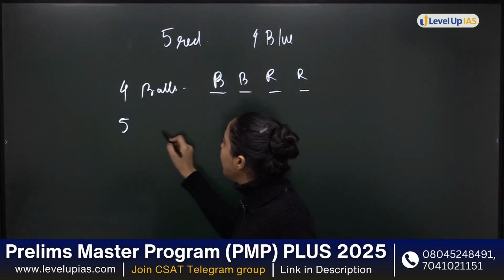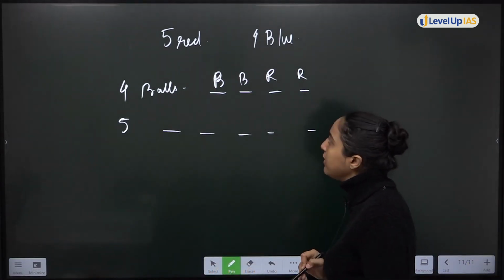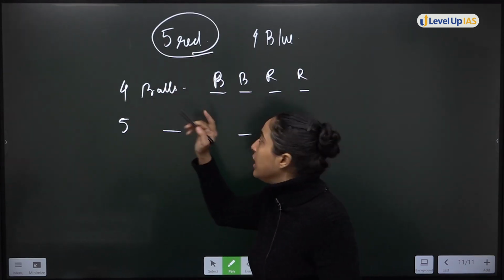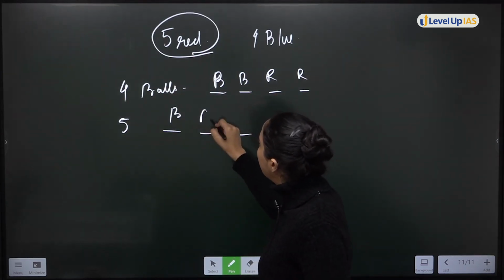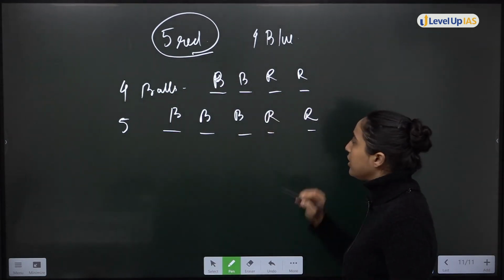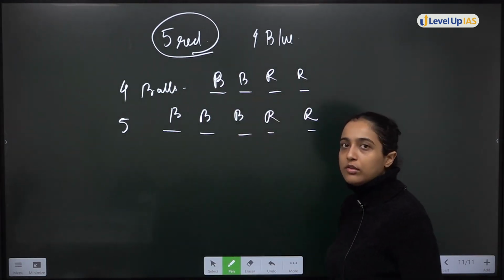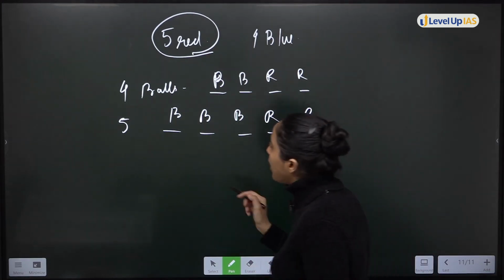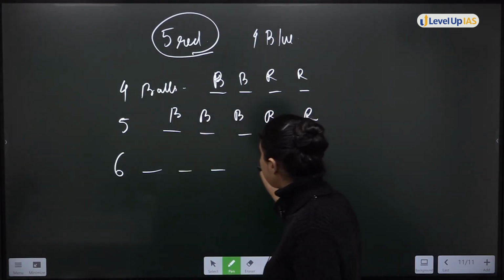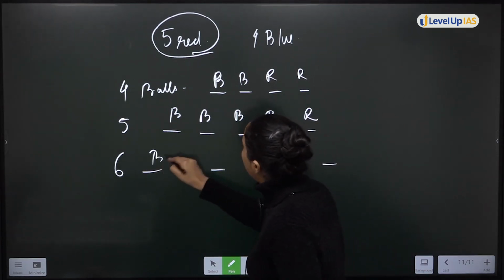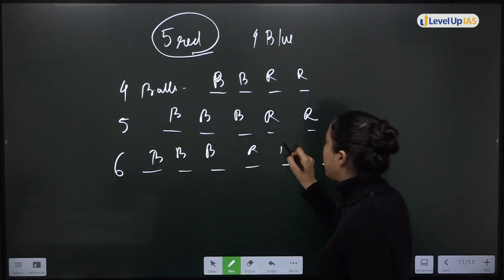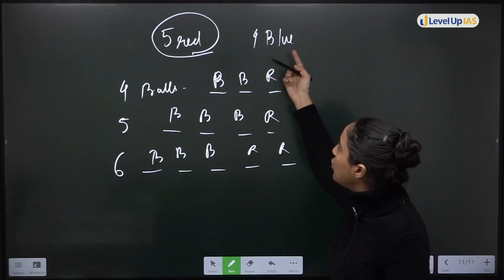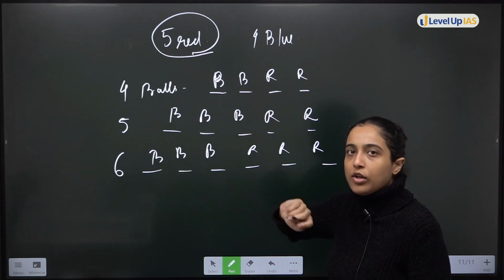Similarly, if I try for 5 balls, I am saying in 5 balls, 5 red. But what if in 5 balls you have blue, blue, blue, red, red? Now blue is also incomplete, red is also incomplete. So even in this I cannot guarantee. Now if I say in 6 balls, you will say blue, blue, blue, red, red, red. Again no guarantee that one set is complete. 4 blue balls I should get and 5 red balls I should get.